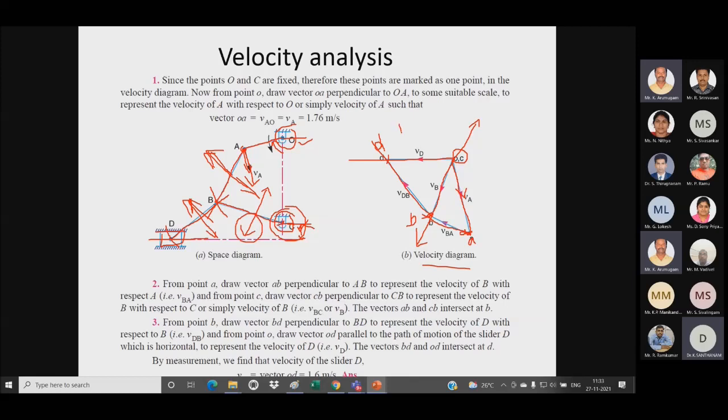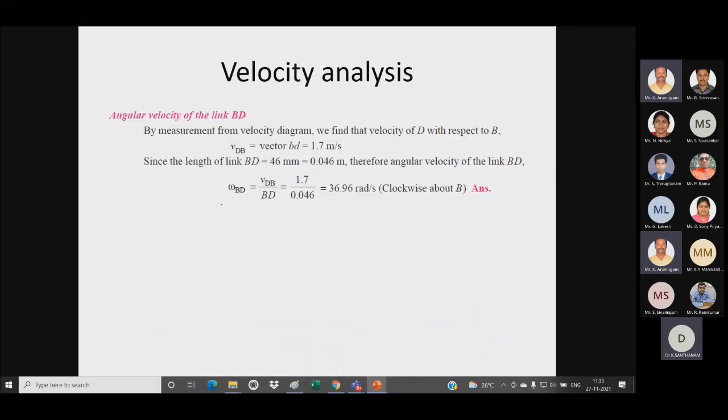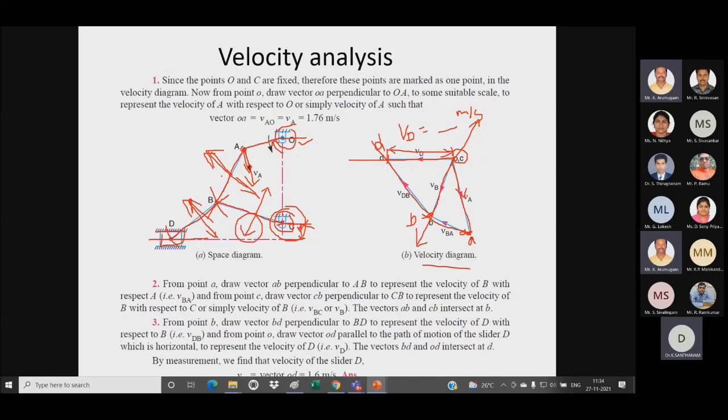So now if you want to calculate the velocity of D, then I have to measure this vector distance from here to here. So if you measure and multiply with the scale factor, you will be having the value in meter per second. Right. So in this problem we have to find out the angular velocity of the link BD. So this is my link BD. So I have to measure this distance with the scale, then I have to multiply it with my scale factor. We will be having velocity in meter per second.